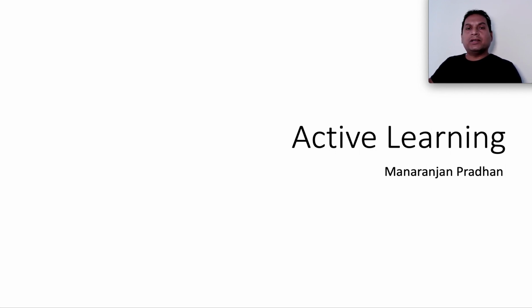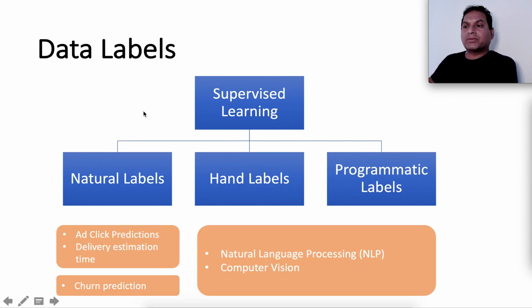In this week, we will discuss data labeling challenges and one of the widely used approaches to deal with this challenge, called active learning. The majority of the problems that we will deal with in industry are supervised learning problems. And the performance of the models that you build will depend on the volume and the quality of the labeled data set.